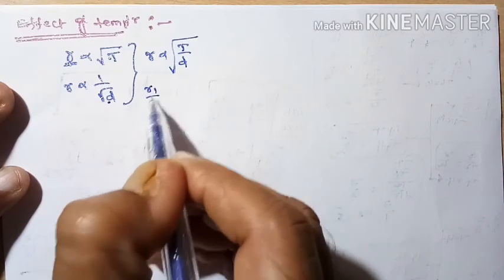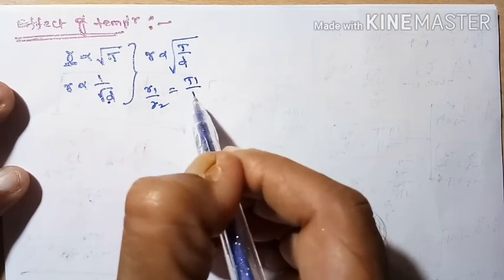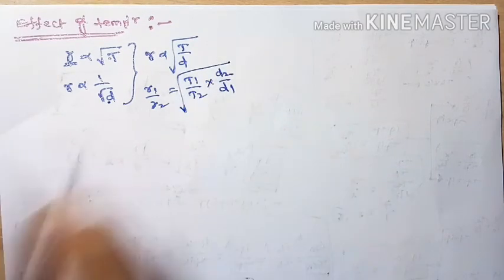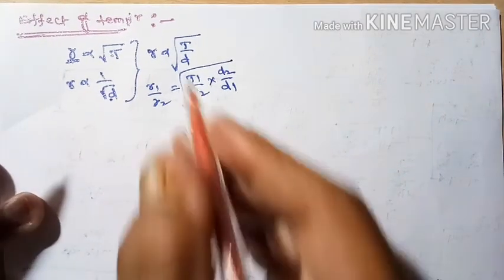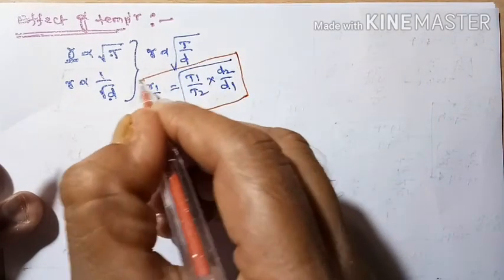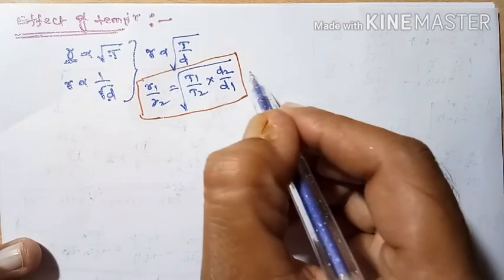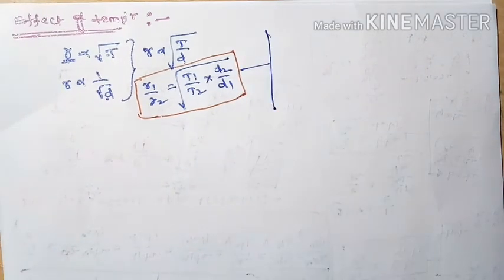So that's why R1 by R2 is equal to T1 by T2, and density has an inverse relation, so under root D2 by D1 we can write. So this is the principle: R1 by R2 is equal to T1 by T2 into under root D2 by D1. From this we can write other principles also.